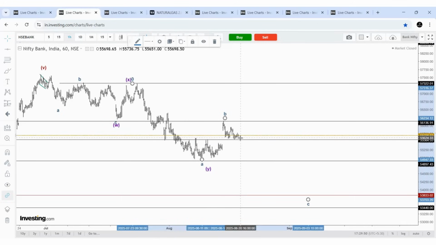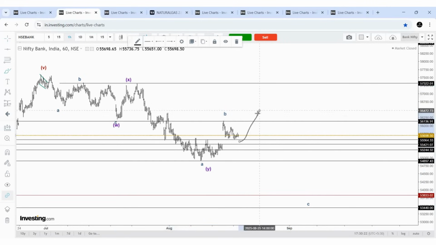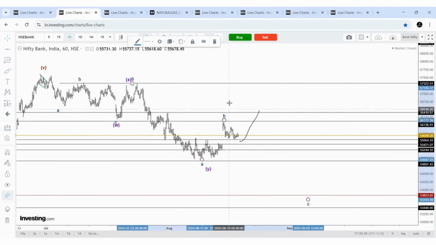That is where the slight confusion is, and we are getting only a 3 wave as of now. It needs to move higher. Bank Nifty is currently at support, and if the price declines, you can expect support between 55,400 to 55,250. Actually, the price is not forming an impulsive decline, and at the same time not an impulsive rise. So there are chances that the price can make one more high to 56,400 levels if the retracement does not stop here.